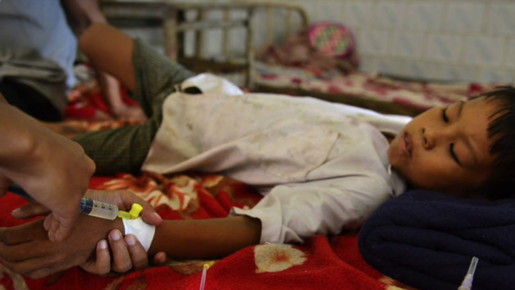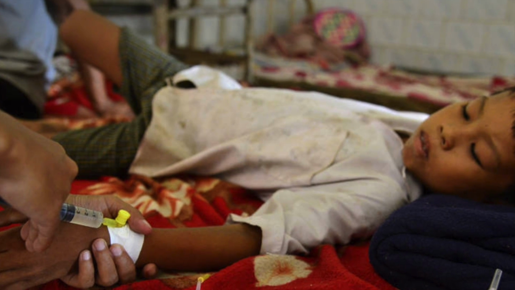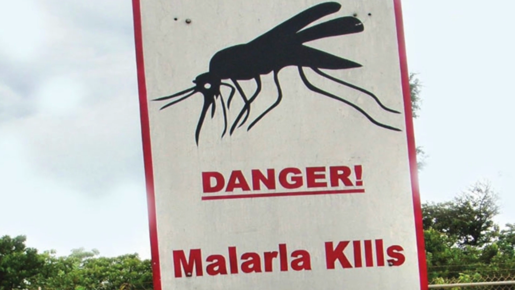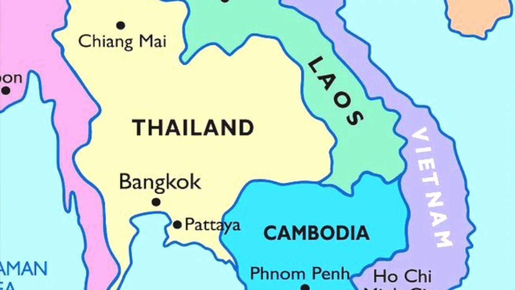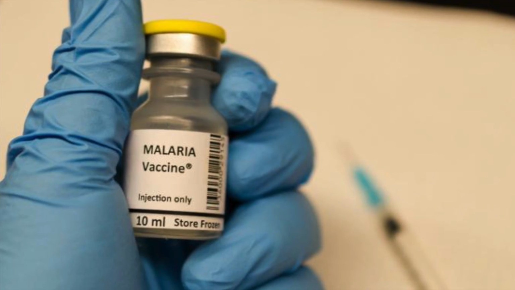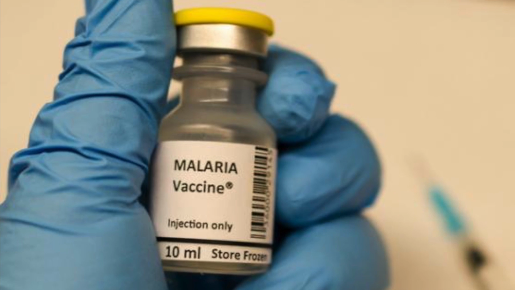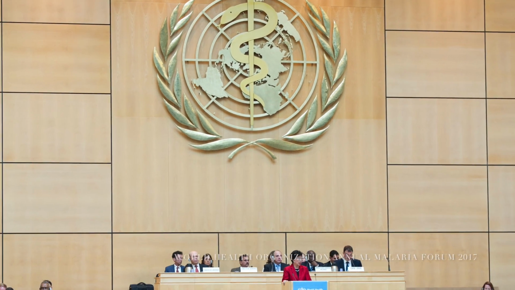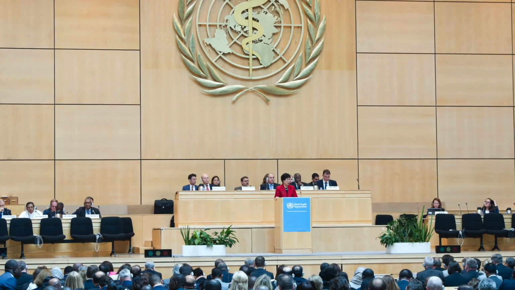Immediate action must be taken in order to stop the spread of drug-resistant malaria in Southeast Asia. This resistant malaria is prominent in Cambodia, Thailand, Laos, and Vietnam, and it is extremely dangerous due to its resistance to even the most recent forms of treatment. There have been calls for the World Health Organization to declare a public state of emergency for the growing international crisis.